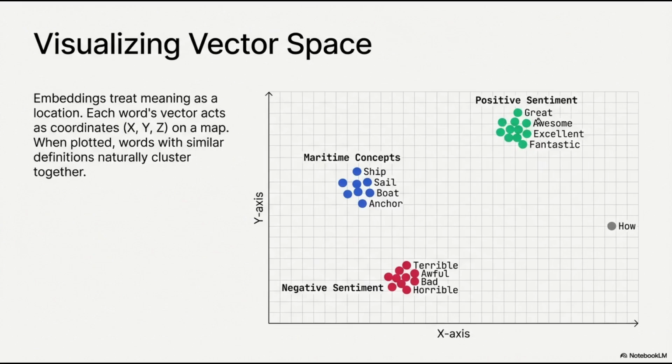They are clustered here. And in almost the opposite direction are the negative words. They are also clustered together. By using embeddings, we have physically separated the positive concepts from the negative concepts in this mathematical space.